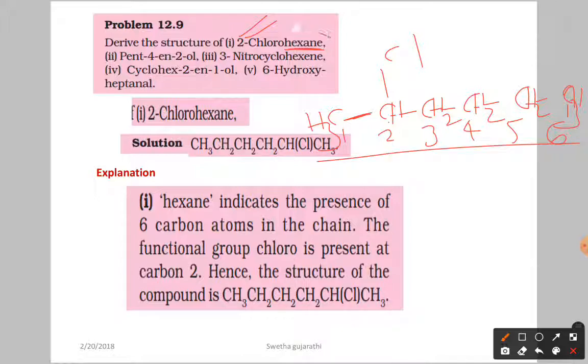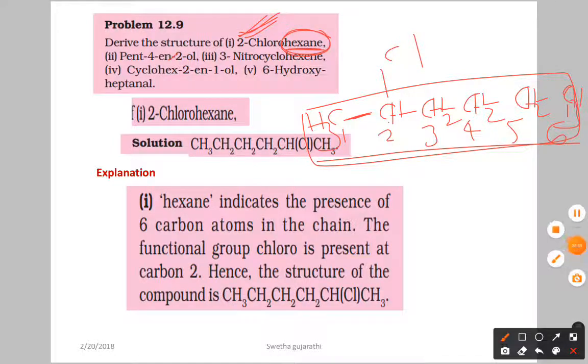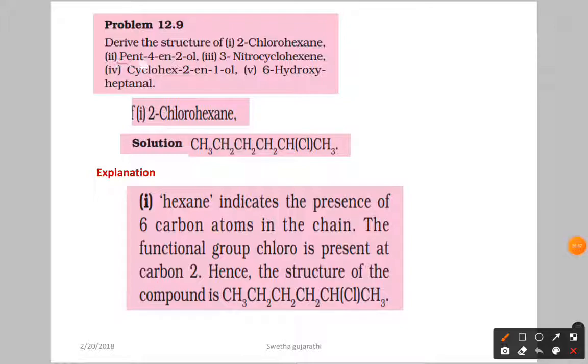So first you have to find out the parent chain. After that you have to search for the substituent. So this is the structure of 2-chlorohexane. Now let us discuss pent-4-en-2-ol. Pent-4-en-2-ol means now the parent chain is what? 5 carbon atoms. 1, 2, 3, 4, 5. Okay. So let us give numbering 1, 2, 3, 4, 5.